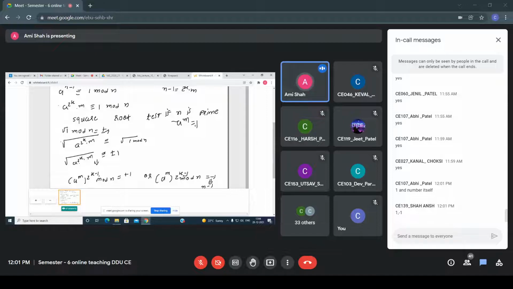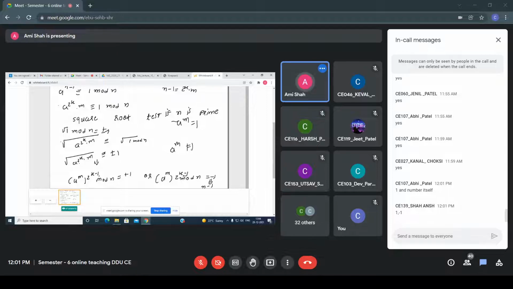The algorithm says if I am putting here one value, so now what am I getting? If a raised to m is 1, then a raised to m, 2 raised to k minus 1 mod n equals plus 1, that is satisfied. And all of you know that according to the algorithm, if b is 1, then the algorithm says it is prime. Now the second scenario is if a raised to m is not equal to 1.